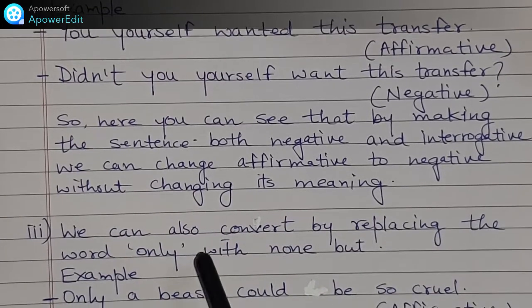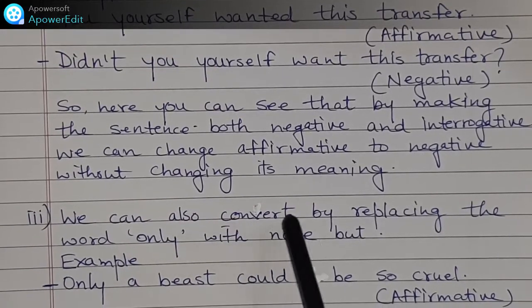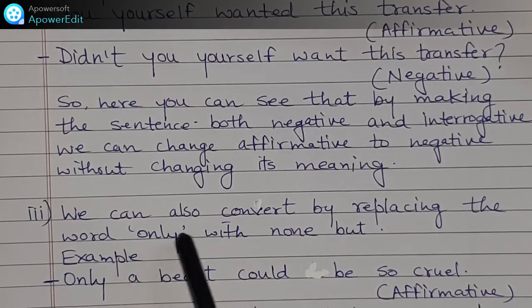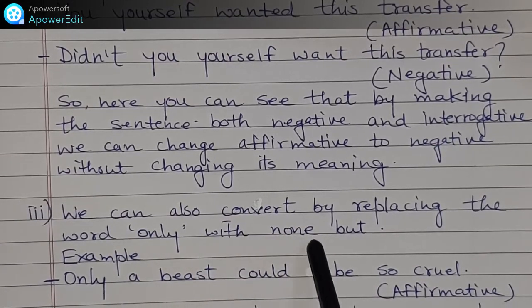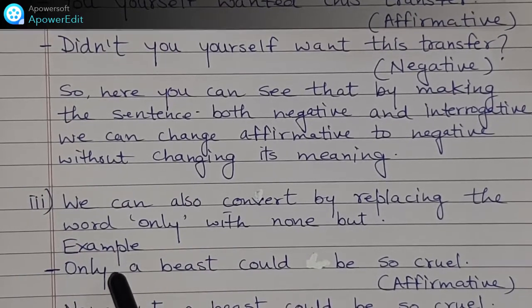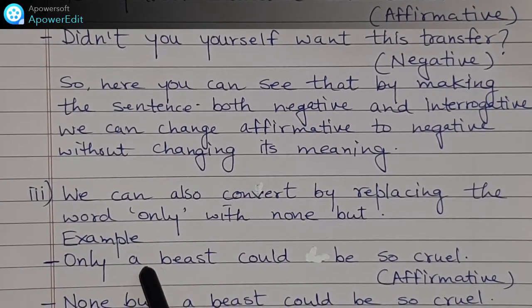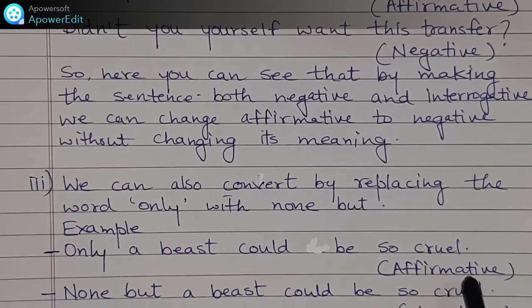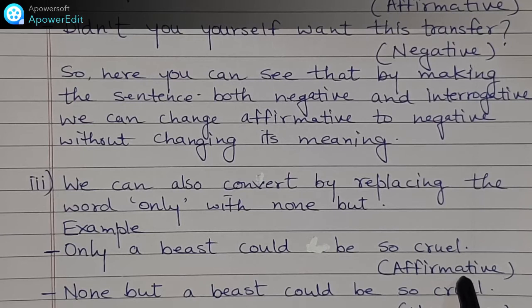Number 3, we can also convert by replacing the word only with none but. For example, only a beast could be so cruel. This is an affirmative sentence.